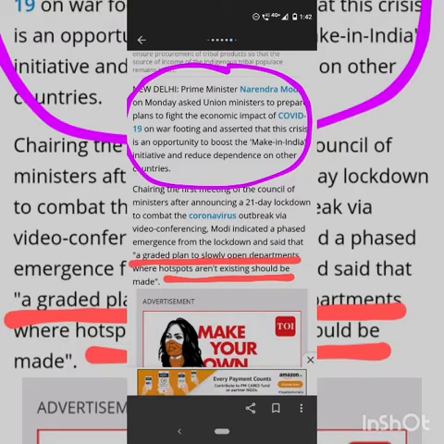Now, coming to the next slide, we can observe that the lead is followed up with 2-3 paragraphs, and almost in a nutshell, a nut graph also follows, marked in pink. The lead is almost like a nut graph, which gives you all the important details that are going to be discussed inside the news story, and that is made the main part of the lead also. The lead is followed by the lead quote. You can see the sentence marked in red: a graded plan to slowly open departments where hotspots aren't existing should be made.